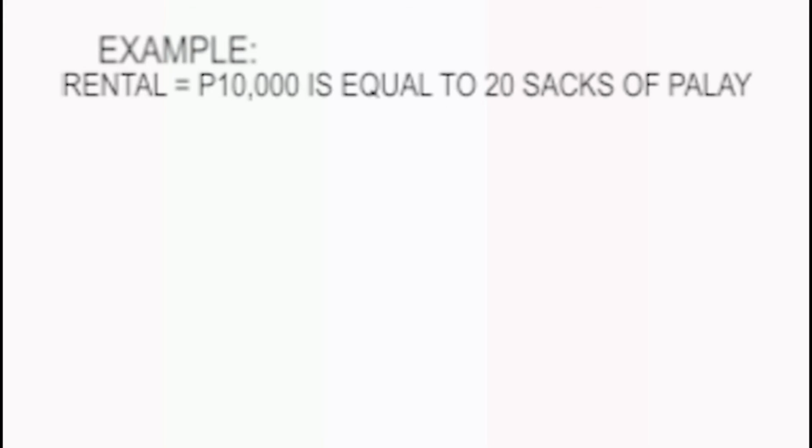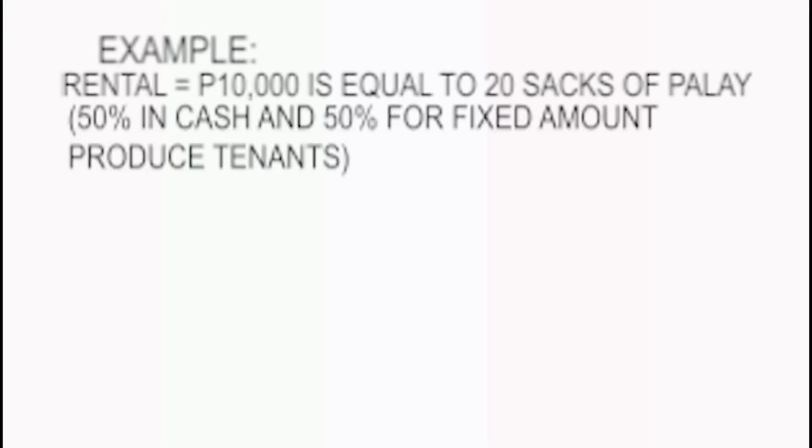These farmers pay rent for using the land in a combination of cash payment and a fixed portion of the harvest agreed beforehand, whether the harvest is bountiful or not. Here, the tenants are obliged to pay, unlike number 3. For example, if the rental of 10,000 pesos is equal to 20 sacks of palay, it is 50% in cash and another 50% in fixed amount of produce.